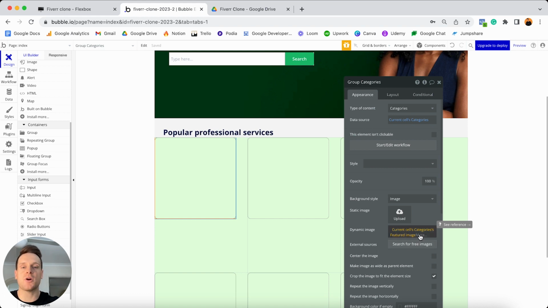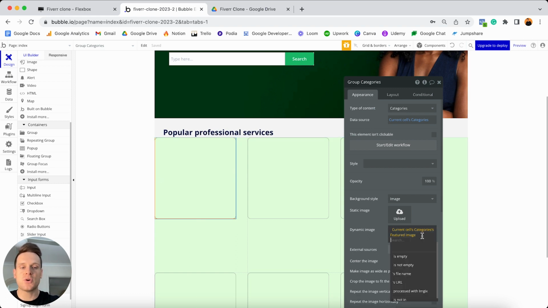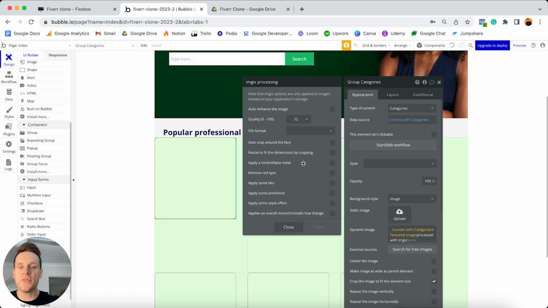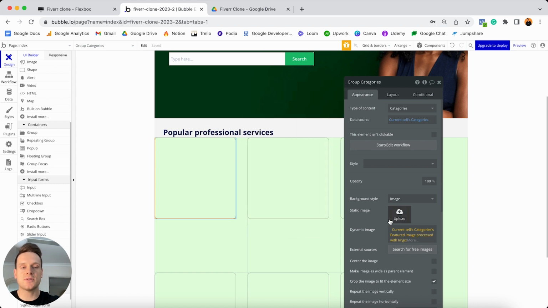Now, just a personal preference of mine, when I'm working with images inside of a group or an image element, I also like to select this more option because I like to choose this option to process these images with ImgX. And what this just allows me to do is select this option here to resize the dimensions of each image by cropping it. And what that means is it's just going to expand the image out and make sure it takes up all of the space of this group. Now, this is just a personal preference of mine. It's not completely necessary, but it will create a much nicer looking application. So I'd always recommend to do that as well. And then I'm going to choose to close this data source.